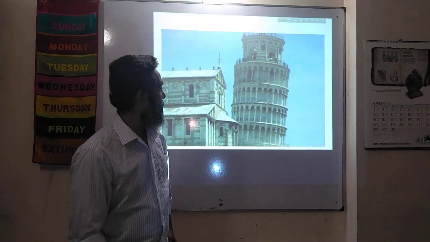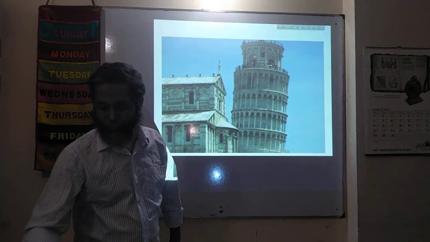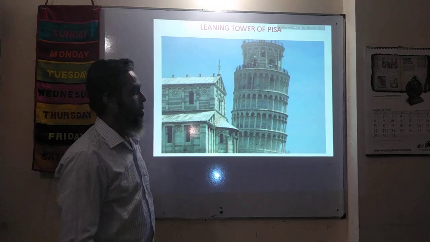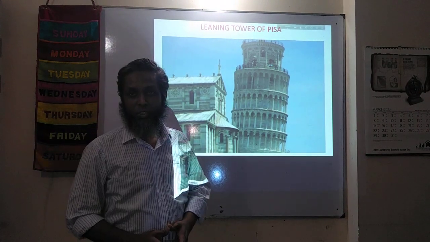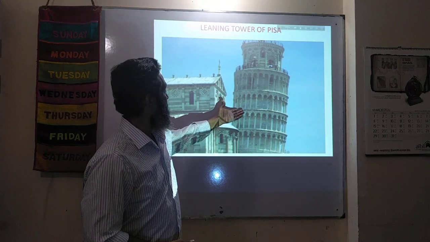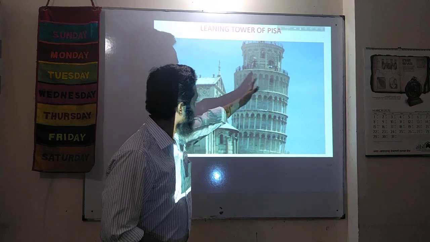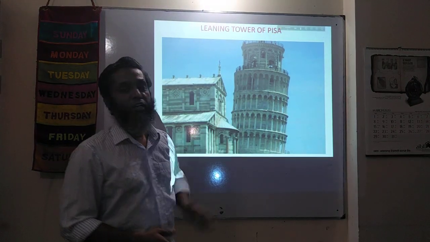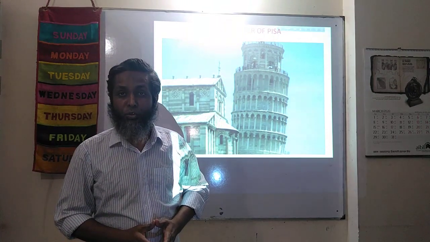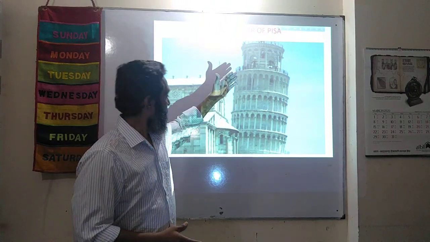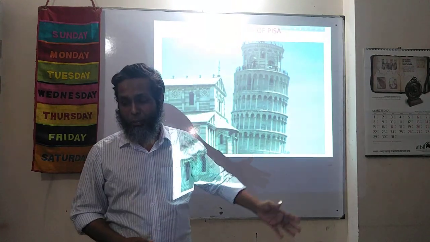What you see in this picture, can you recognize it? This is the Leaning Tower of Pisa. That is, in the city of Pisa, there is a Leaning Tower. It is a tower and it is a bit inclined. And scientist Galileo carried out an experiment, which is known as Galileo's experiment. In this building, Galileo carried out his experiment.